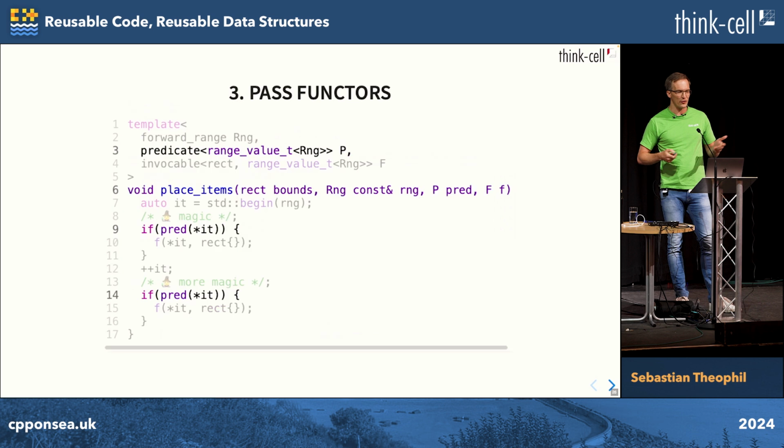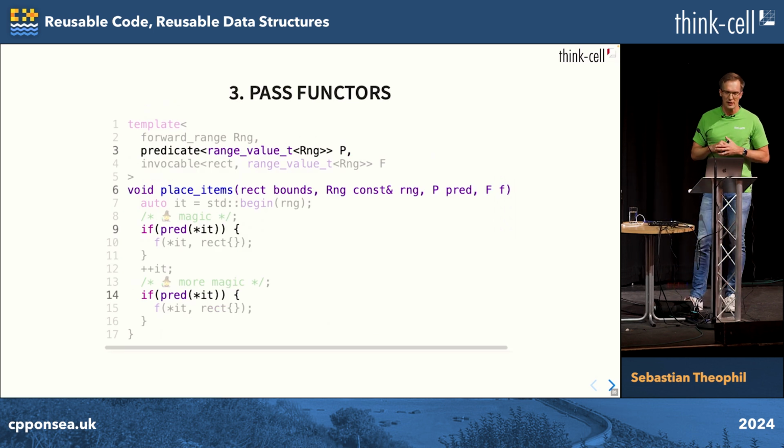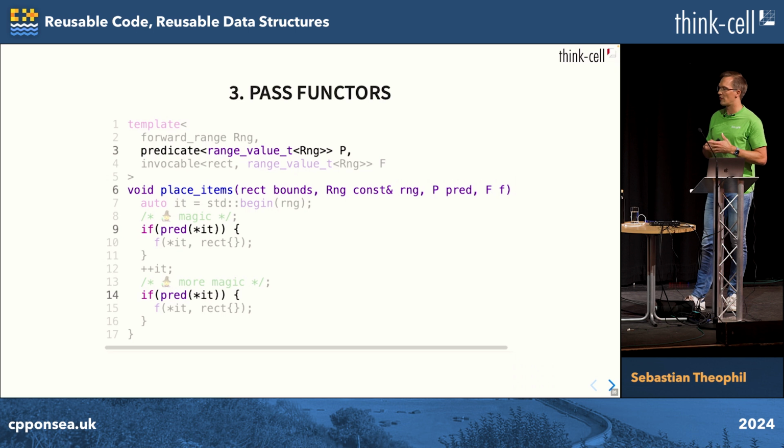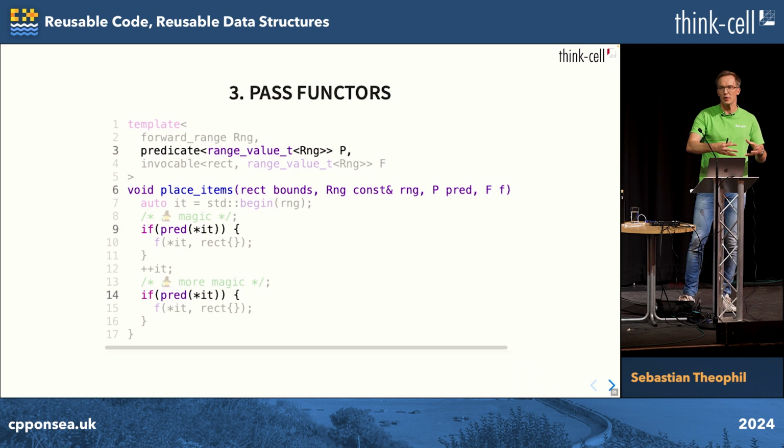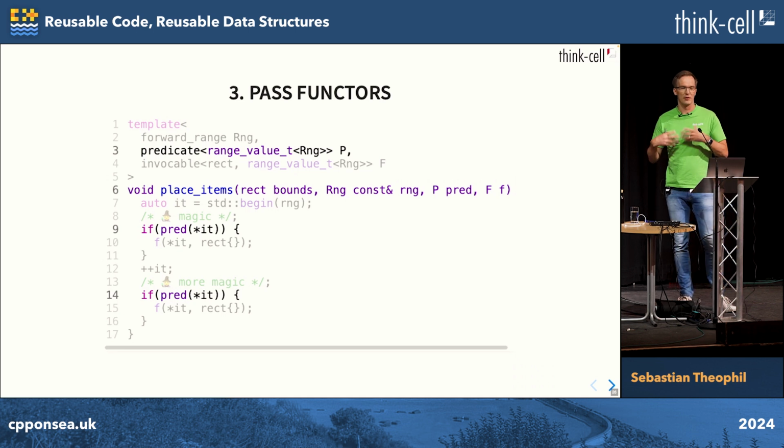Okay, we can pass other functions, of course, other function objects. That's something the STL does a lot. There are different types of function objects in the STL. Predicates are one of them. Projections are other function objects. Projections are function objects that are accessors from, let's say, your range value type to some other type that the predicate can then operate on.